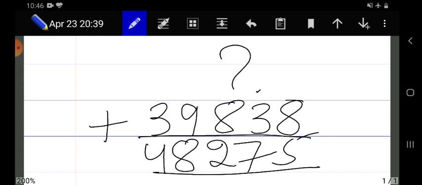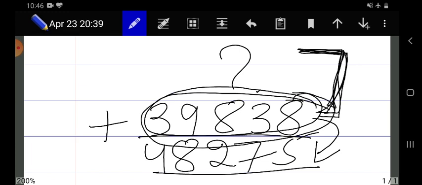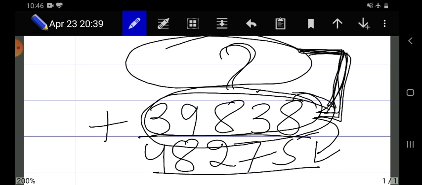Simply, if we subtract this number from the sum of both these numbers, we will get our answer. So simply we will subtract 39,838 from 48,275. As this is a word problem, we also need to write the statement.